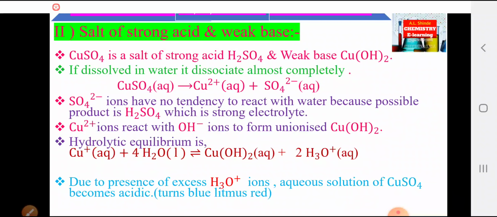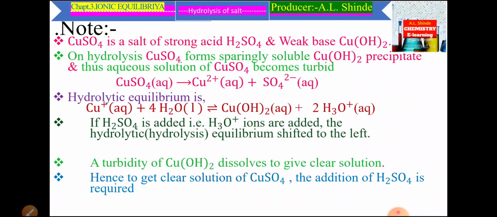And this test can be done by using litmus paper. When blue litmus paper is dipped in this solution, it becomes red, that is, it turns blue litmus red. This shows the solution is acidic. Now the next type, number 3.